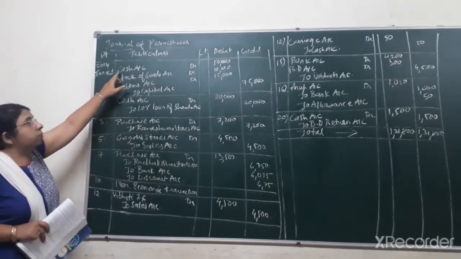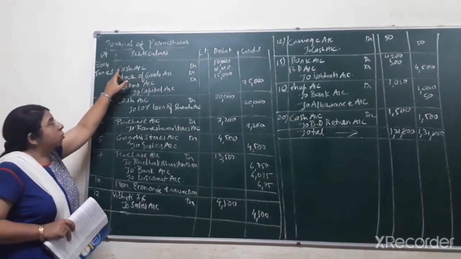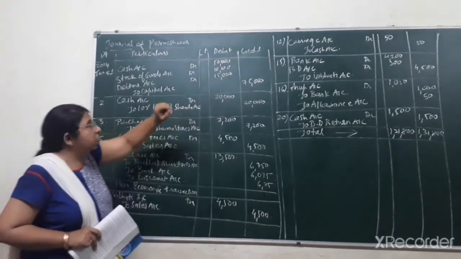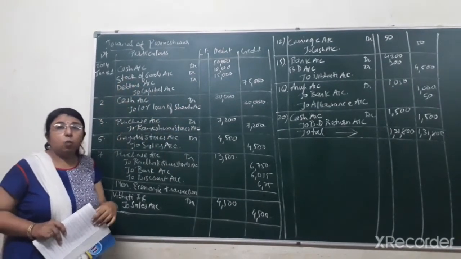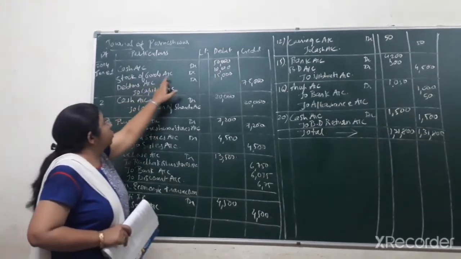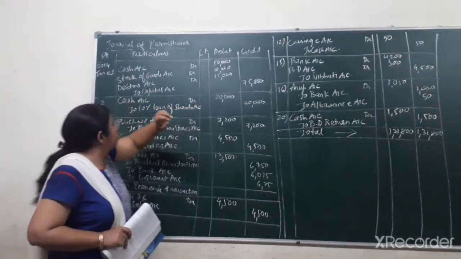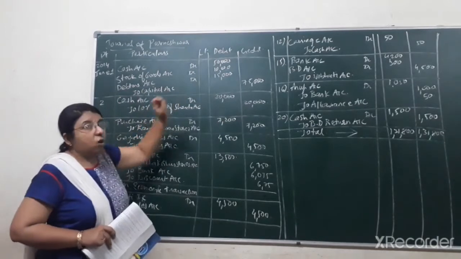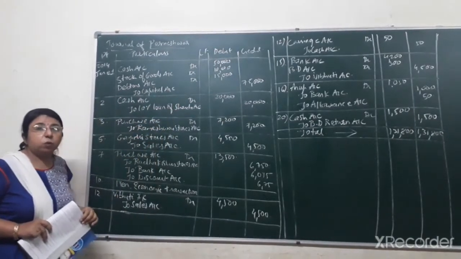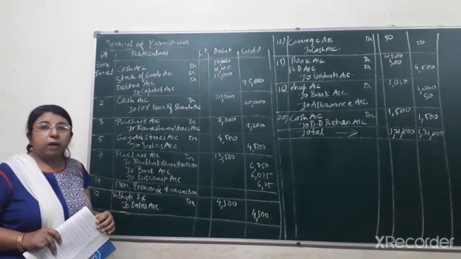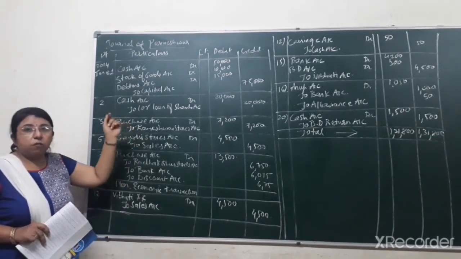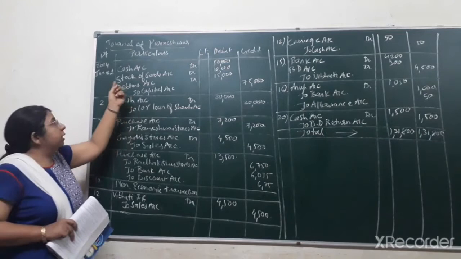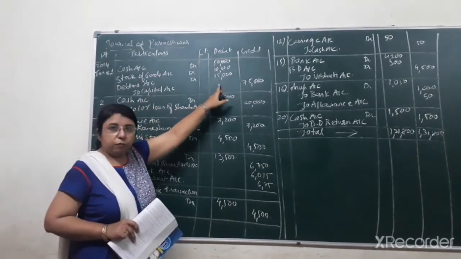So debit what comes in, as per the rule of real account. So cash account debit, that is 50,000. Stock of goods comes in as per the real account. Debit what comes in. So stock of goods account debit, that is rupees 10,000. Debtors is always having a debit balance. In future, the owner has the right to collect the amount of debtors and he is bringing that amount of debtors in the business. So debtors account is debited by rupees 15,000.